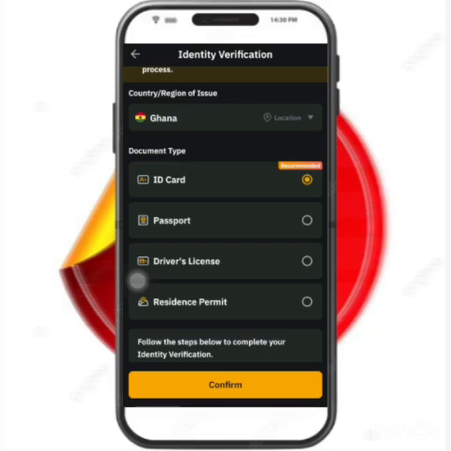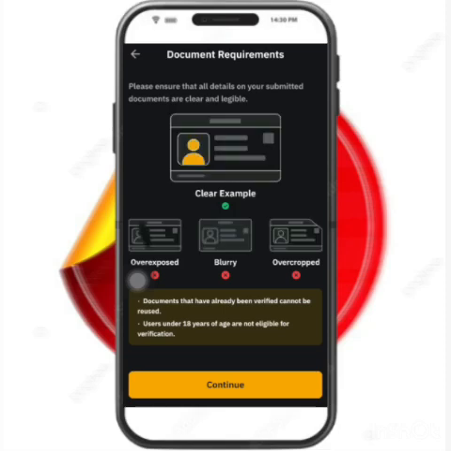Okay, so press on confirm, and as you see, they said you are going to take a front and back picture of your ID card. So you have to get your ID card ready, and make sure your camera is not blurry.